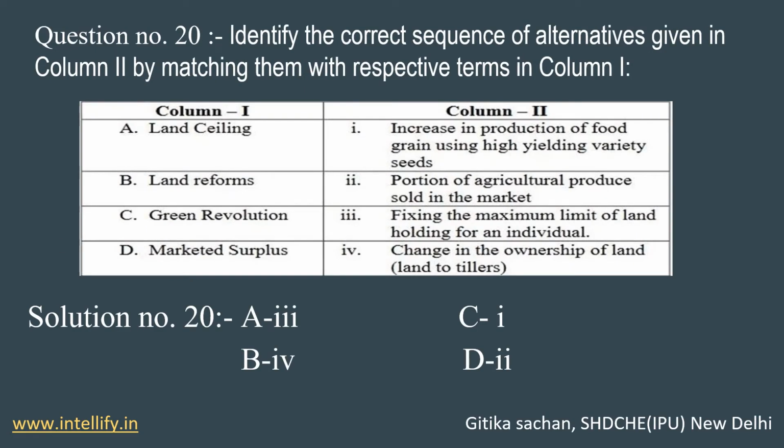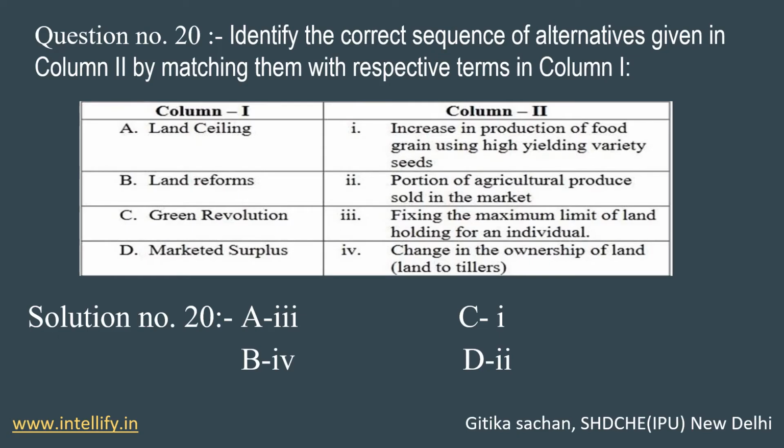Now we will go through question number 20. See, there are two columns, column 1 and column 2. The question is to identify the correct sequence of the alternatives given in column 2 by matching them with the respective term in column 1. We will have to match. Now here, land ceiling. What is land ceiling? Land ceiling is the fixation of the maximum limit of land holding of an individual. So the answer is the third one.